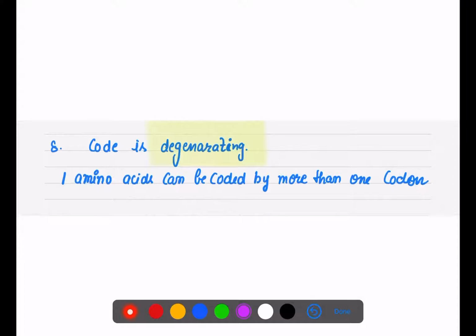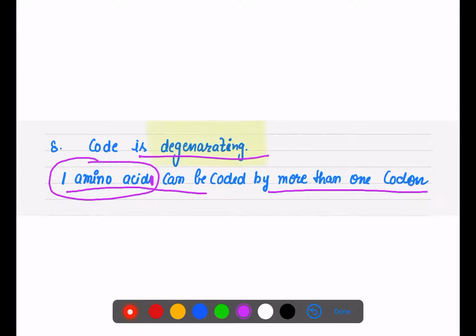The code is degenerate, meaning one amino acid can be coded by more than one codon. Already we saw that one amino acid can be coded by more than one codon.